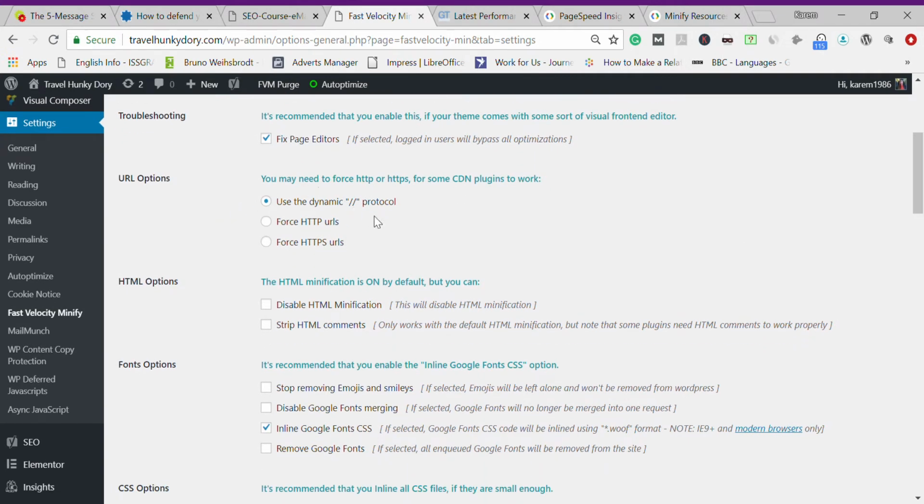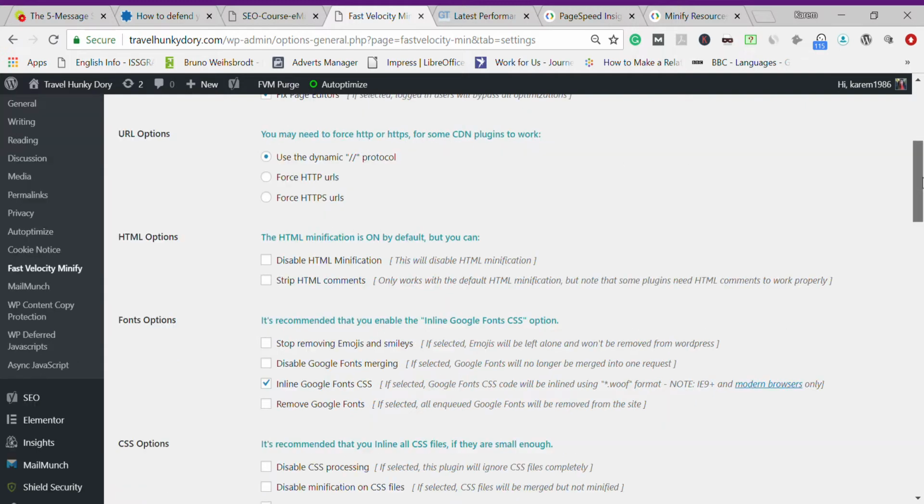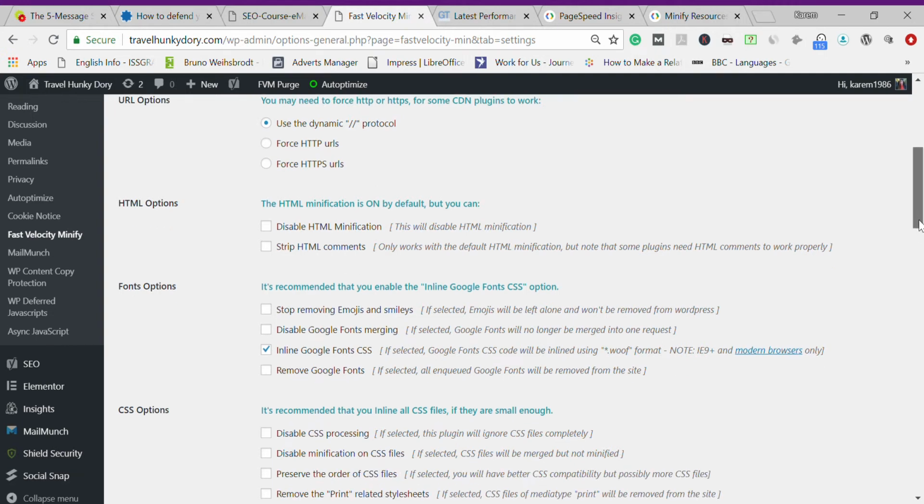I use the dynamic protocol because it's needed to force, or for some DNS plans to work. So I use the dynamic protocol because I think it's the recommended one. By default it comes checked like that. I haven't really looked into that, but it was by default here and it's working properly. I don't need to force HTTPS URL because my URL is already HTTPS, and it's working very fine.